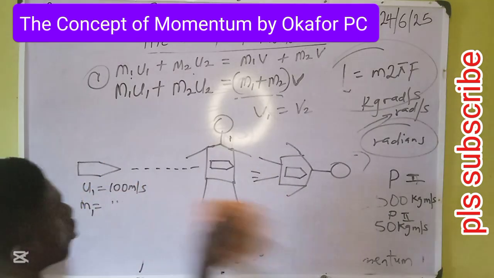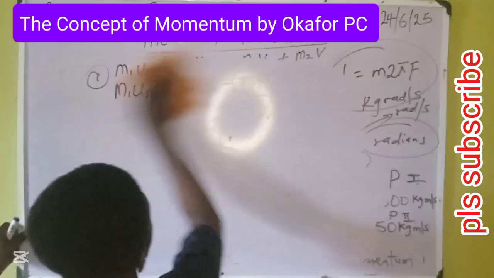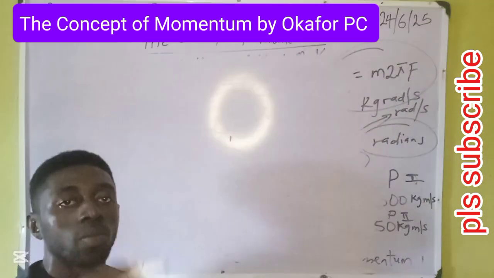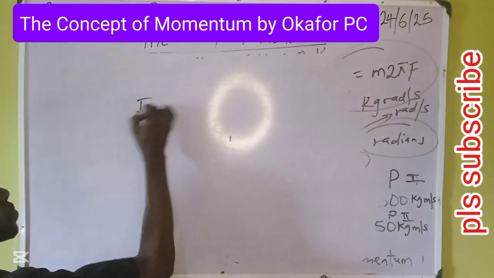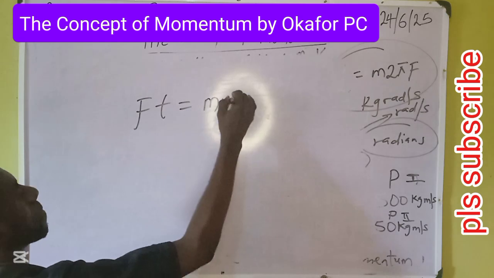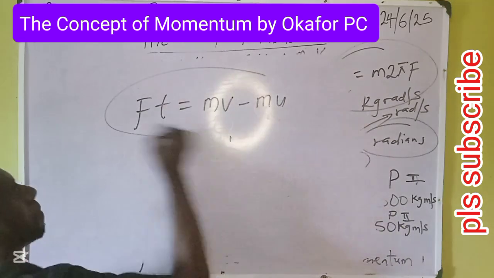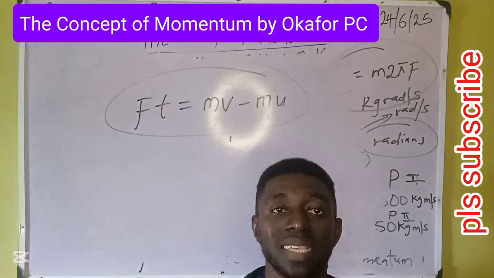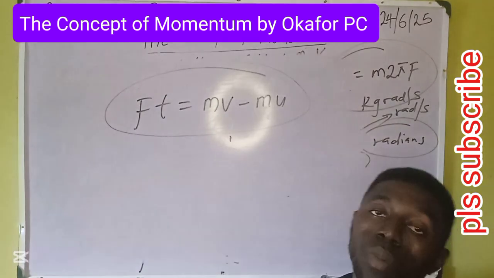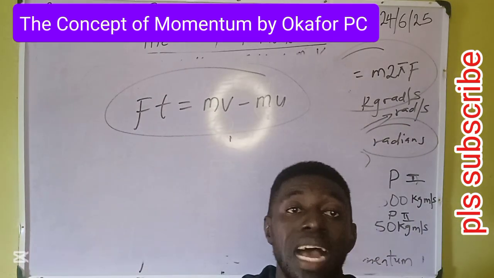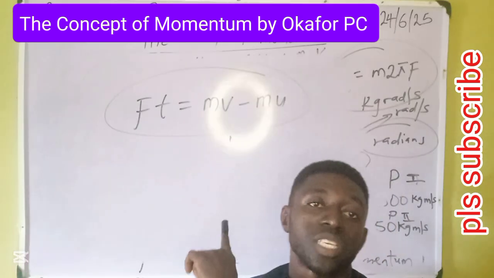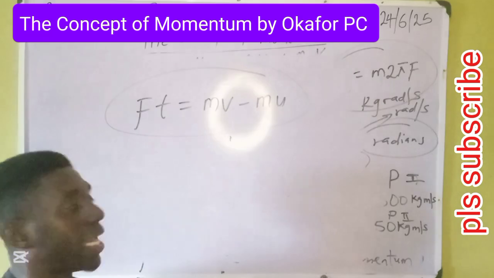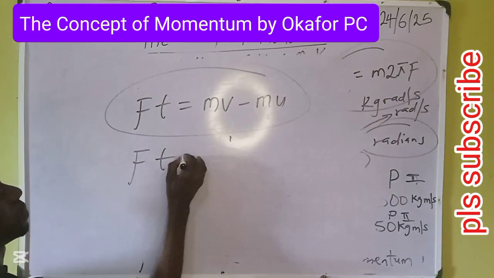The second key equation in momentum is this. Very key. Anytime you are given a question in the external exam that involves change in momentum, and the bodies collide and go in the same direction, please use this formula. Then the third one is this. We'll take the second and the third at the same time.